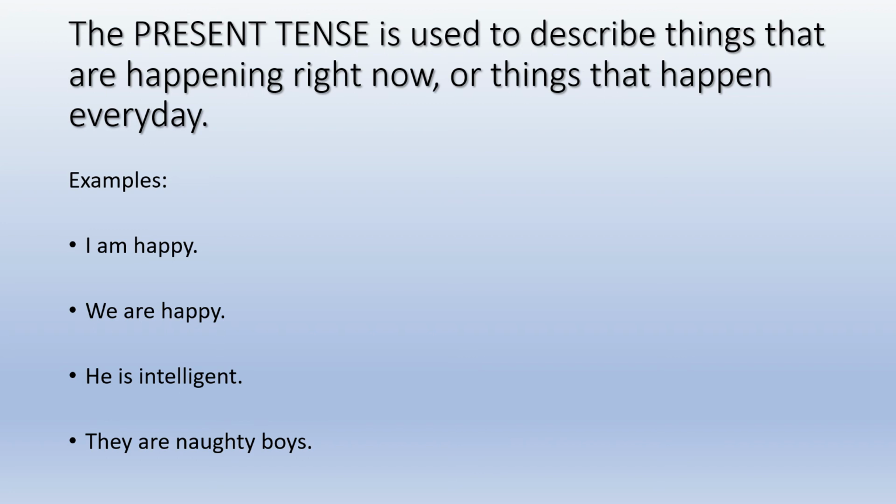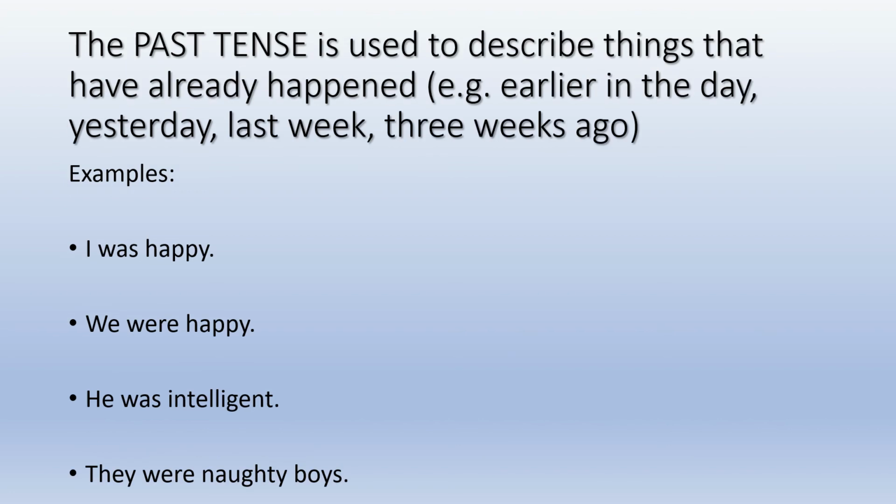So here, am, are, is, are, they are all verbs which are used to describe things which are happening right now at the present moment or things which are happening every day. The sun rises in the east. Rises is your verb. Okay, but when we say rises, it describes what is going to happen every single day.